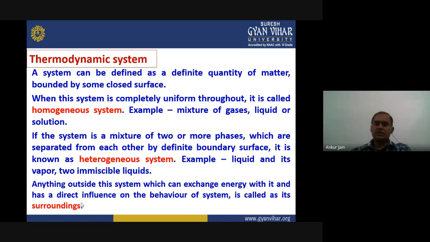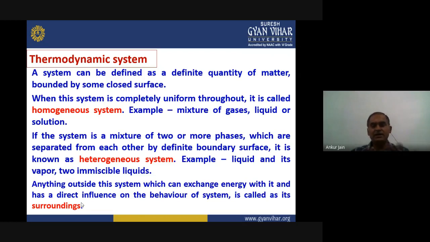Okay, so there we can divide this system into three different types of system. The first one is the homogeneous system, when the system is completely uniform throughout its parts. That means we cannot differentiate one part of the system from the other part by its properties. Then it is called a homogeneous system.